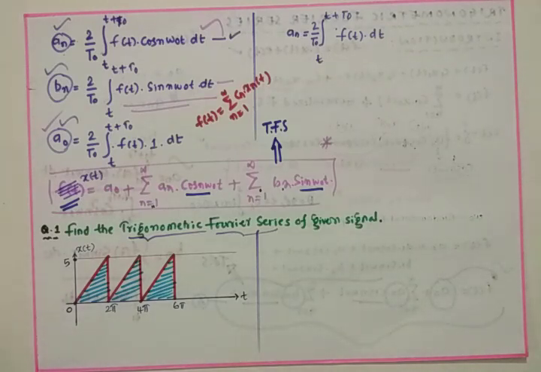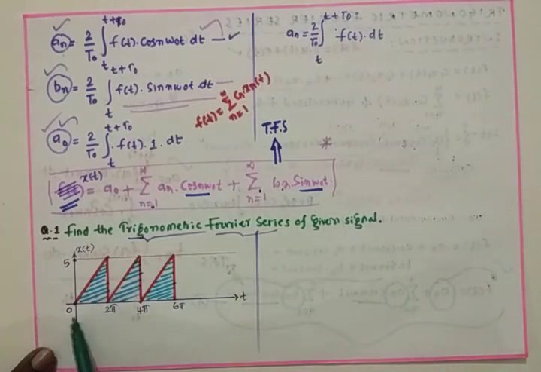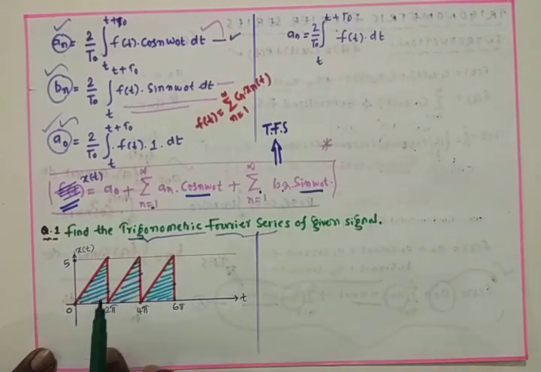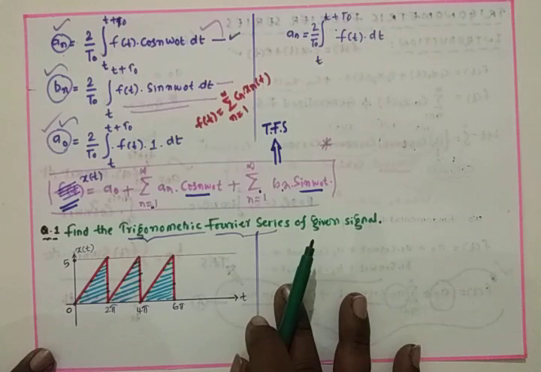But we have to find the mathematical expression for the given signal. The given signal is a triangular signal, and 0 to 2 pi is the original signal. After that it periodically repeats: from 2 pi to 4 pi we get the same signal, and from 4 pi to 6 pi also the same. So it is a periodic signal, which means the trigonometric Fourier series can be used to represent periodic signals.